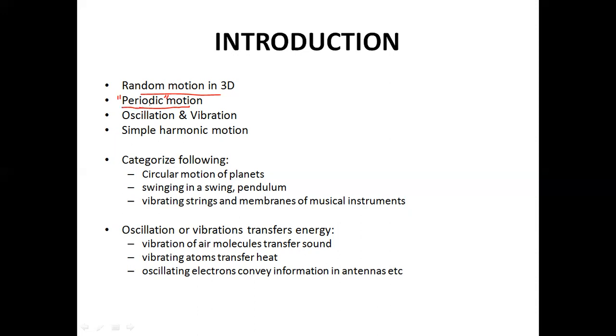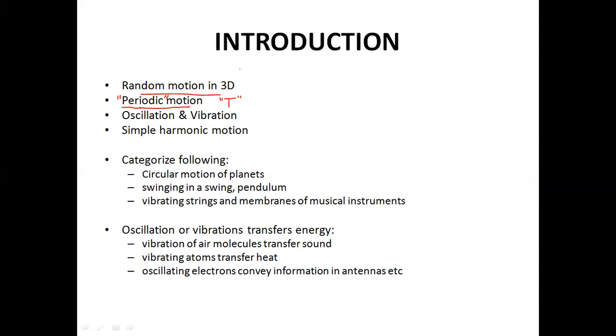Now we see several such examples of periodic motion in our day-to-day life. Every motion that repeats itself after a fixed time interval, it could be an oscillation of a pendulum, it could be moving leaves of trees, etc. So every motion that repeats itself after a fixed time interval, capital T. Now it could be different for different motions. So such a repetition of a motion after a fixed time interval is called a periodic motion.